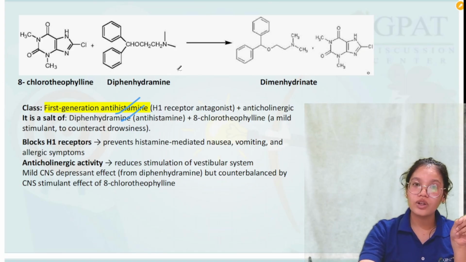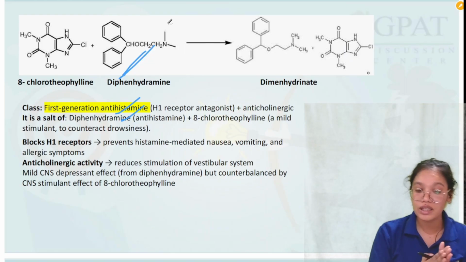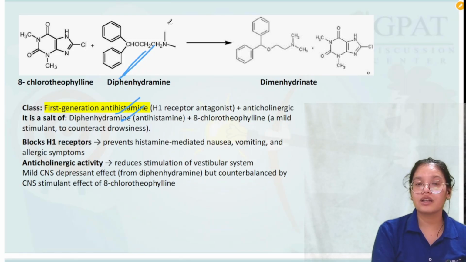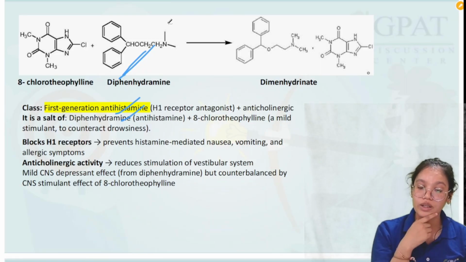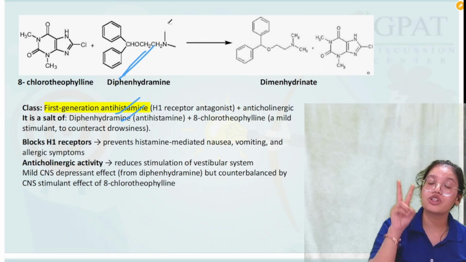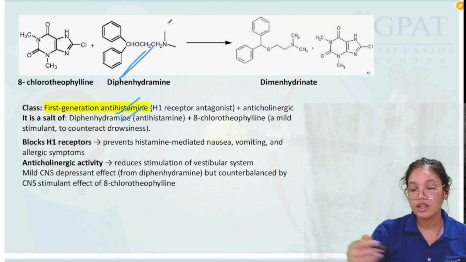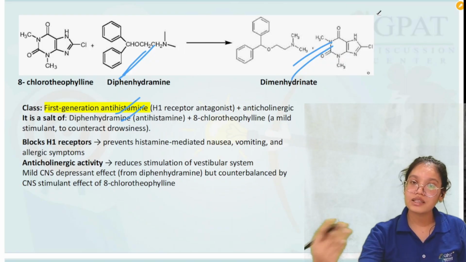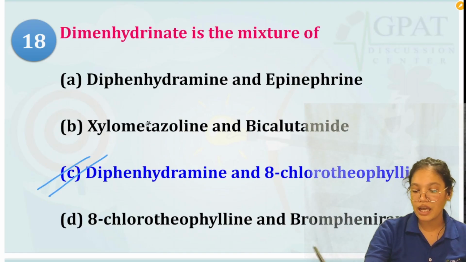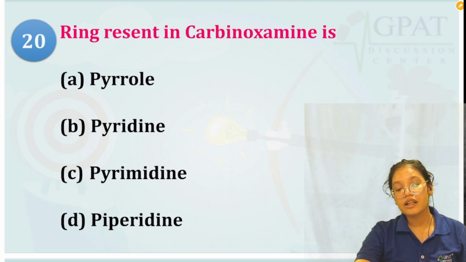Now this mixture I also told you there. I told you that diphenhydramine, when it is reacted with 8-chlorotheophylline, remember, when I was telling you the explanation for that. The salt is formed by the mixture of two things, that is diphenhydramine and 8-chlorotheophylline. So dimenhydrinate is the answer for that. It is the mixture of diphenhydramine and 8-chlorotheophylline.